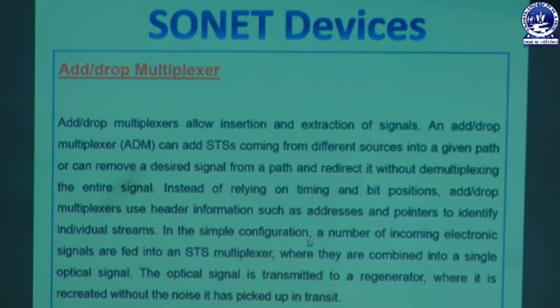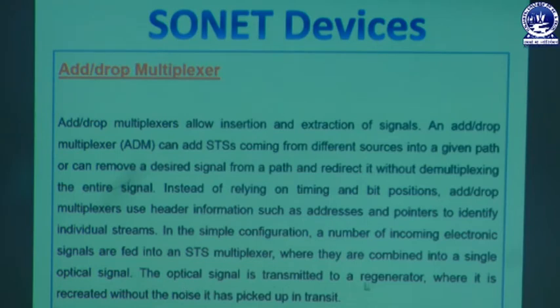So in the simple configuration, a number of incoming electronic signals are fed into an STS multiplexer, where they are combined into a single optical signal. That means, as we have discussed, the STS multiplexer has the capability of combining a number of electronic signals and sending them as one. So at that time the multiplexer actually converts the electronic signals that are being received into a single optical signal.